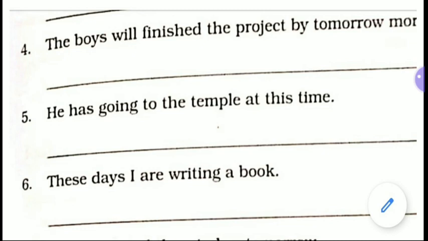Now sixth number, these days I are writing a book. You know it. I is followed by am, not are. It could have been if there had been two subjects. But here simple I has been used. That's why underline this are and write in place of it am. The sentence will become, these days I am writing a book.